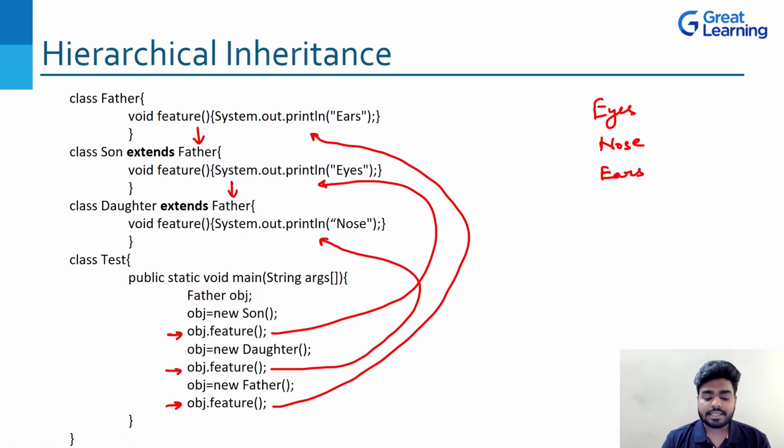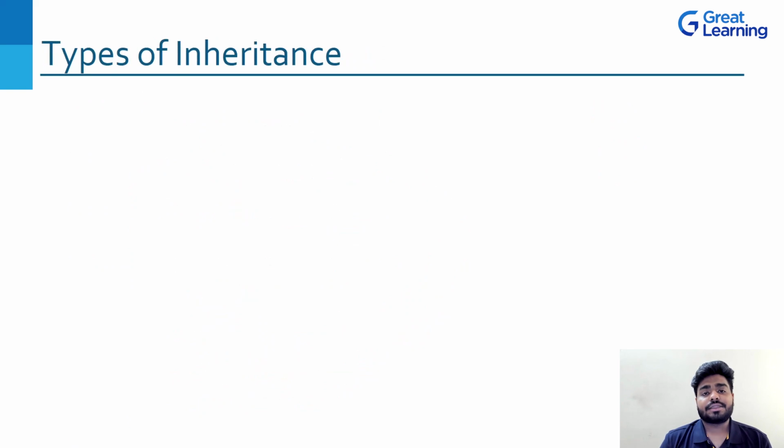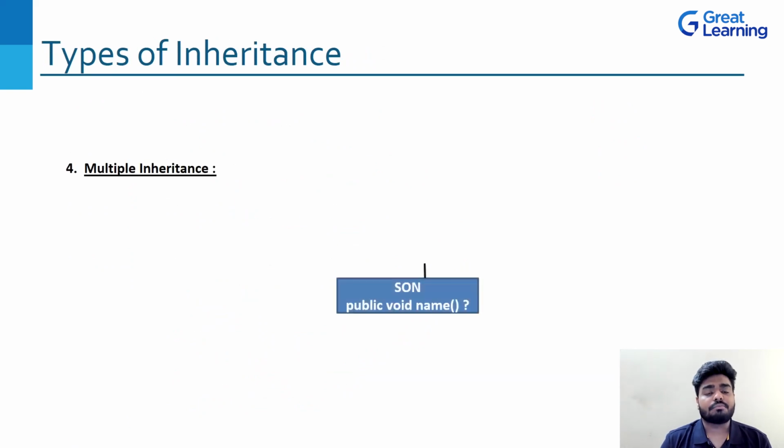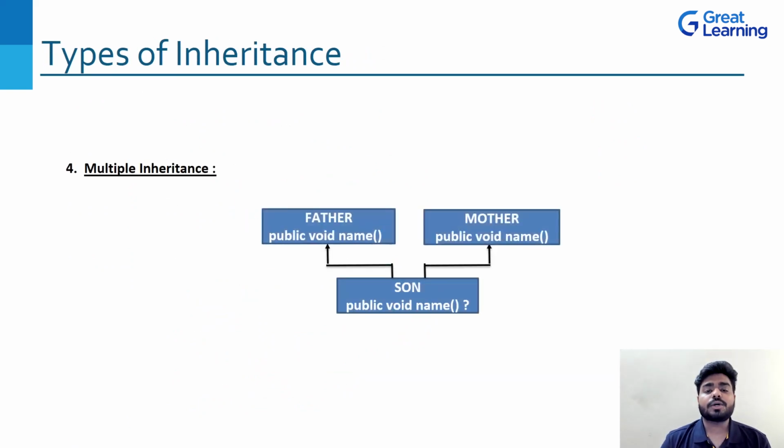Now that we have seen single inheritance, multi-level and hierarchical, now is the time that you should understand one more inheritance, which is multiple inheritance. Now have a look at this particular example. Look at this example very clearly, because this is something which is really very different from the other three. Now why is it different?